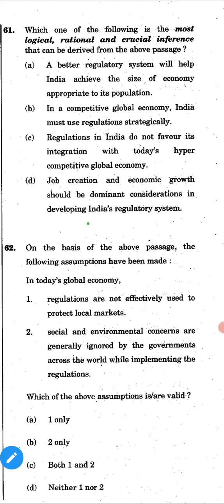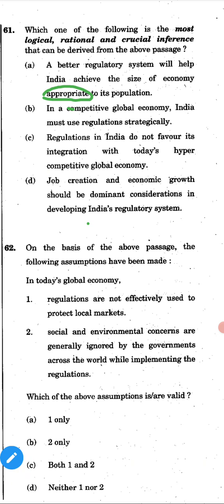61st question. Which one of the following is the most logical, rational, and crucial inference that can be derived from the above passage? A. A better regulatory system will help India achieve the size of economy appropriate to its population. So, regulatory system, size of the economy appropriate to its population. It's a little bit different.